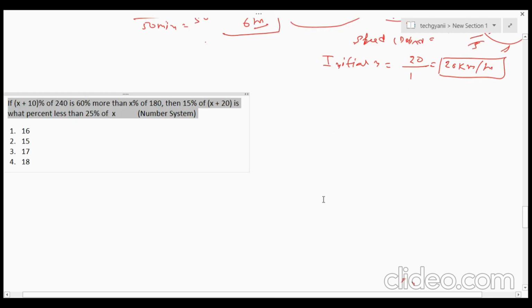Okay, so the next question is: x plus 10% of 240 is 60% more than x percent of 180, then 15% of x plus 20 is what percent less than 25% of x. This is a question of number system. In this type of question, you have to remember that you need calculation speed, such that you can solve the question very quickly.